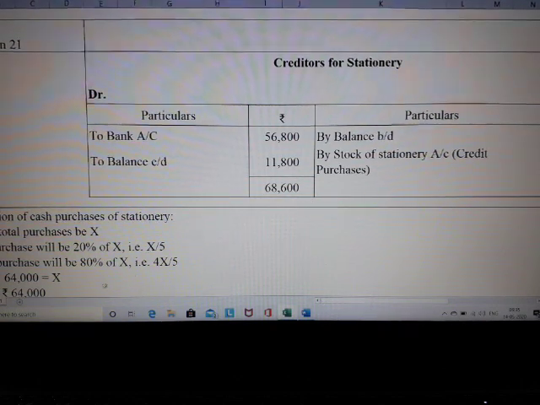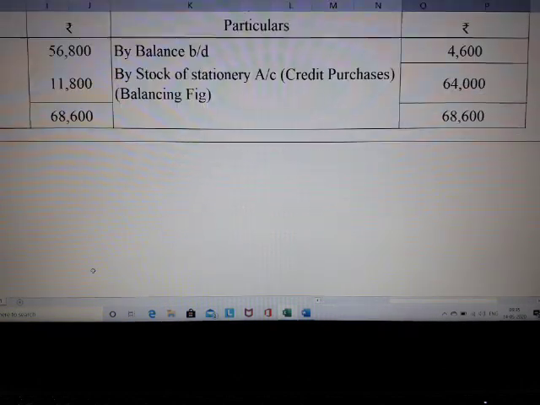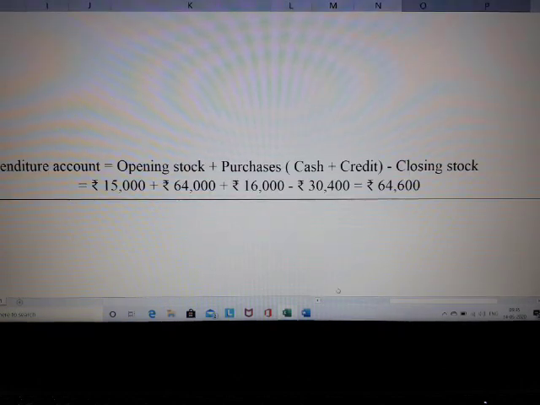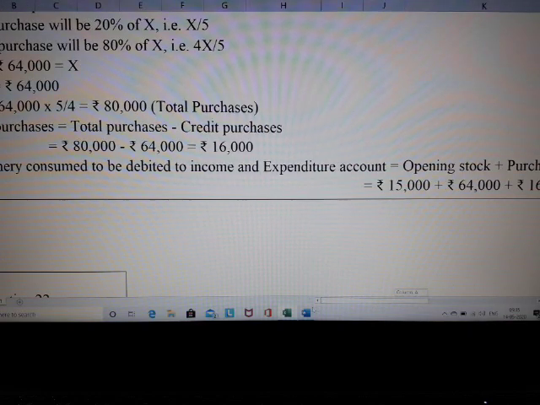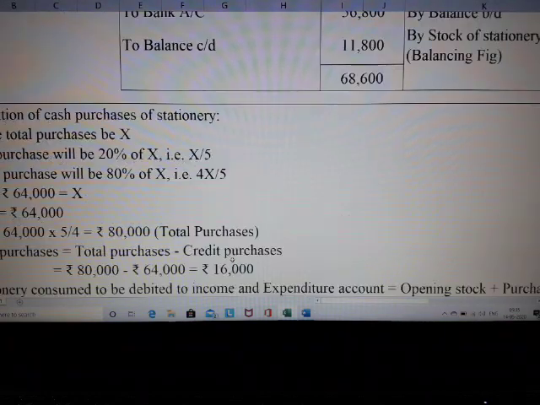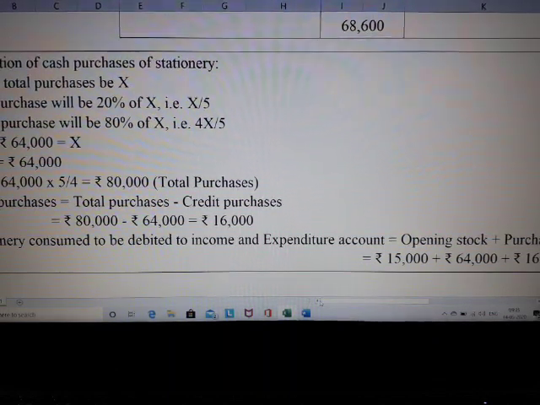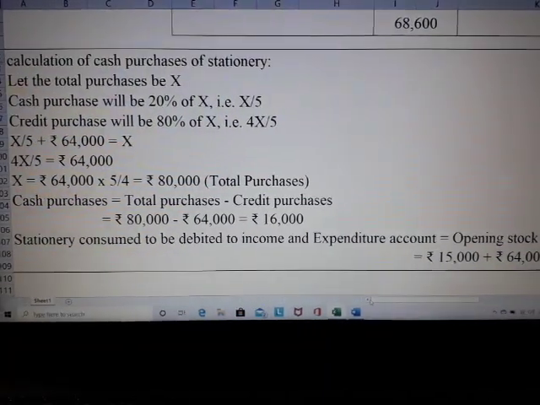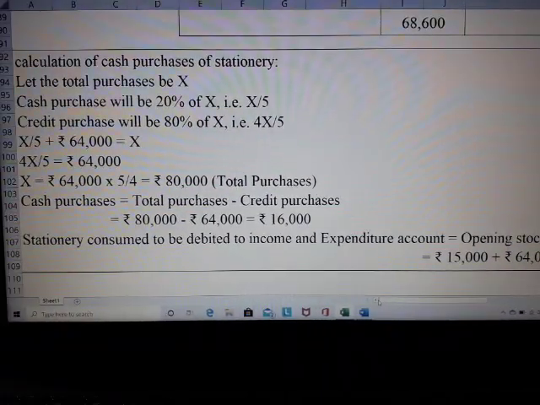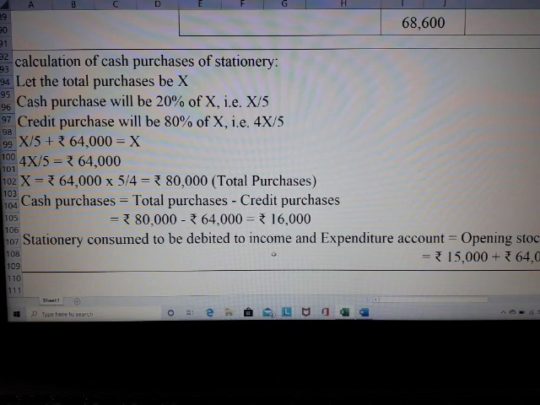Can you look at it on screen? Yes. So I am writing here the calculation of cash purchase of stationery. Let the total purchase be X, because right now we don't know what our total purchase is. What has been given? The cash purchase is 20% of total purchase.